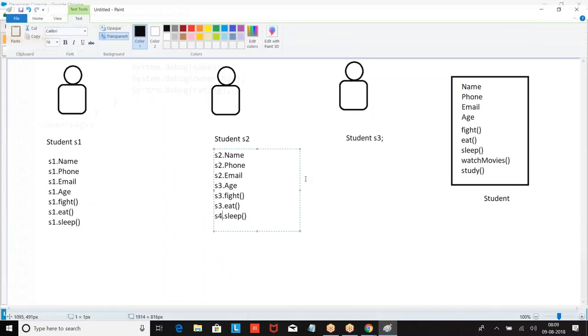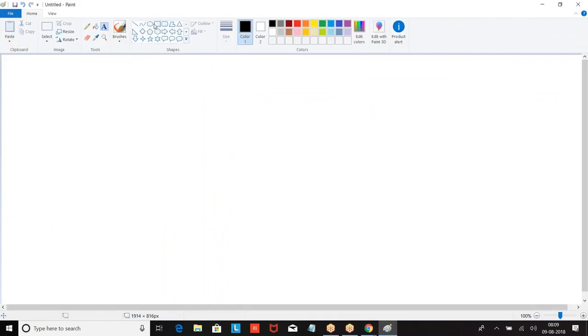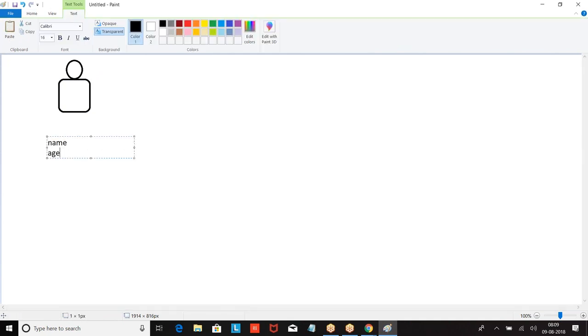Let me give you an example. This is Satish, and he has some data: my name, age, salary, my account number, password. I can also give my phone number.